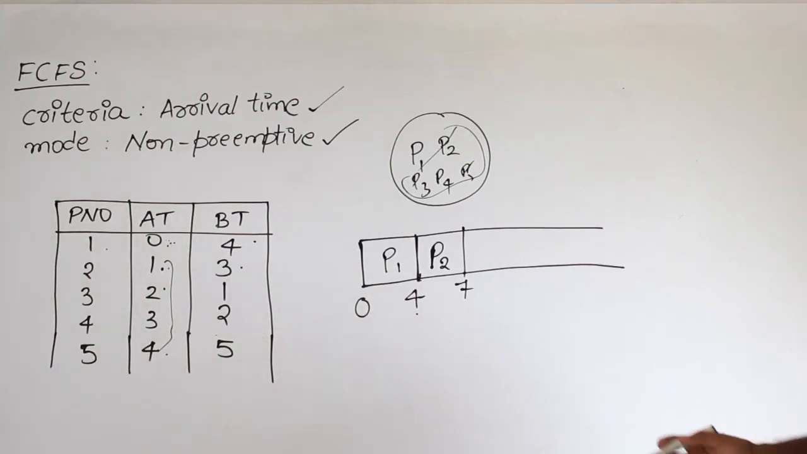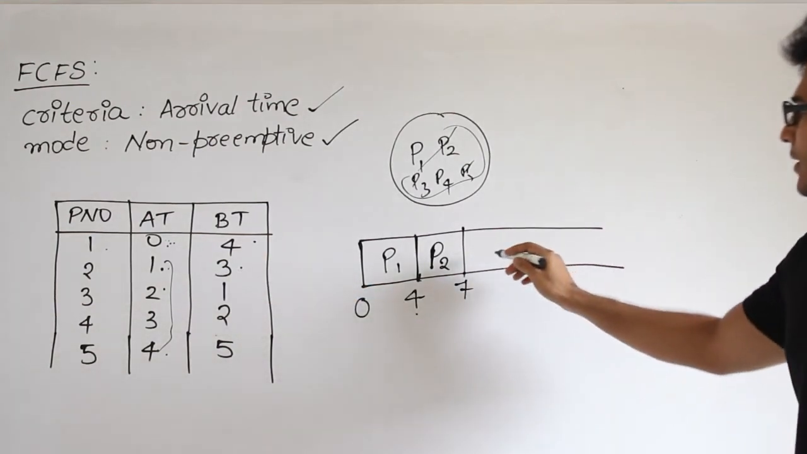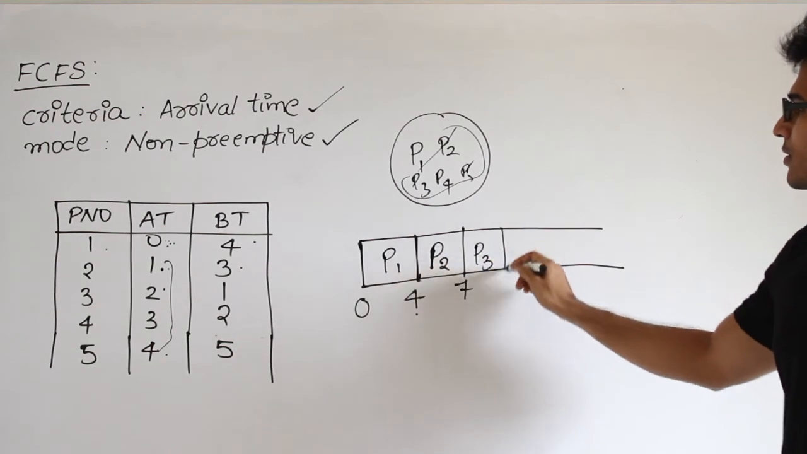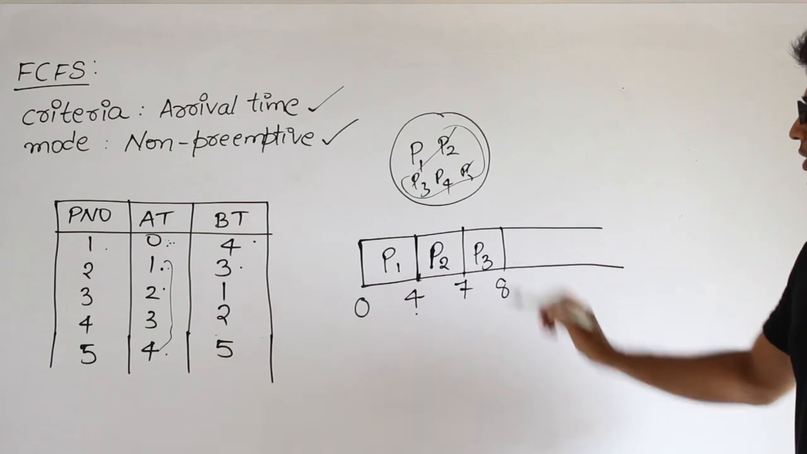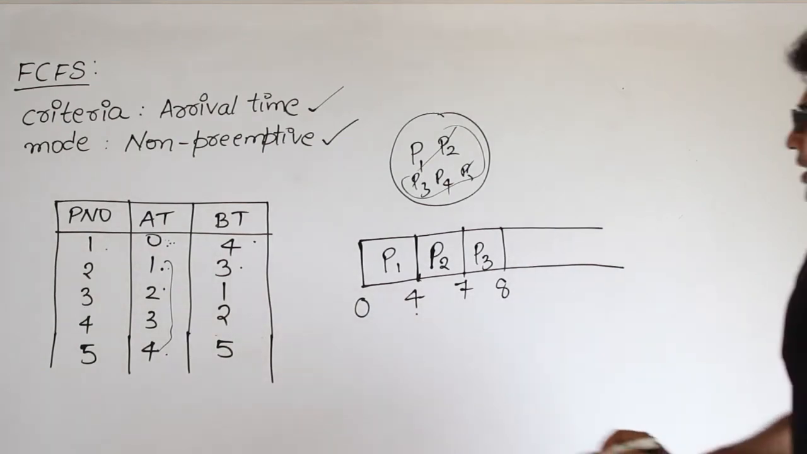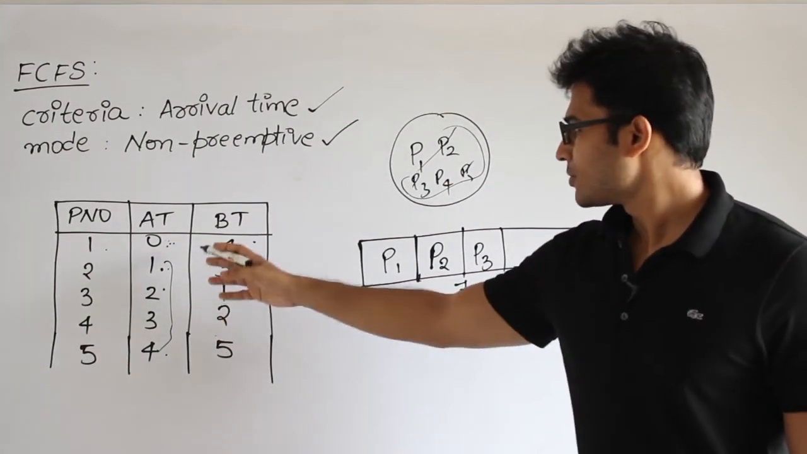And then which one do you want to pick up? Obviously P3. How much time does P3 require? P3 requires only 1 unit of time. Therefore from 7 to 8 we are going to give it to P3, right? And the next one, P1, P2, P3 is over.